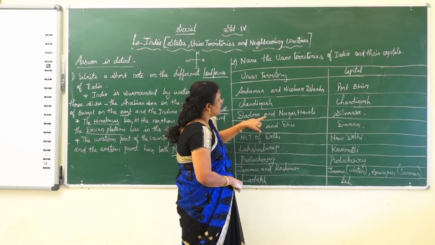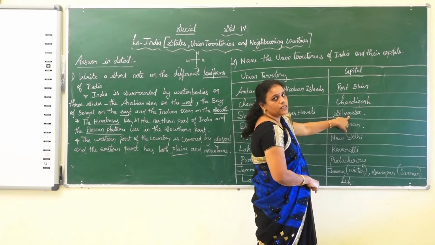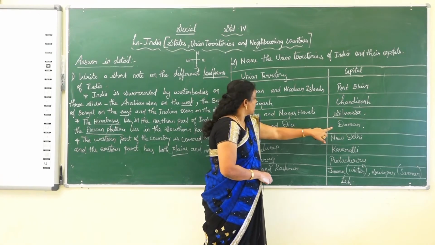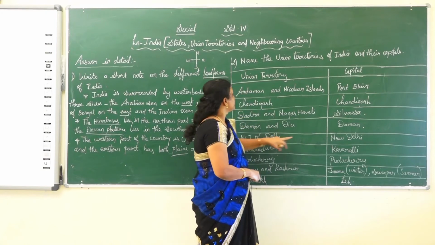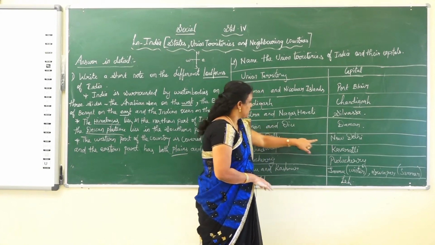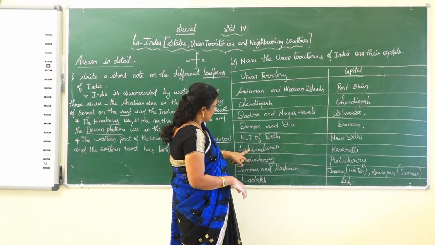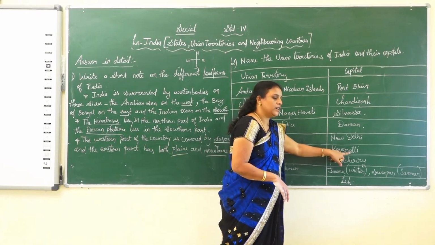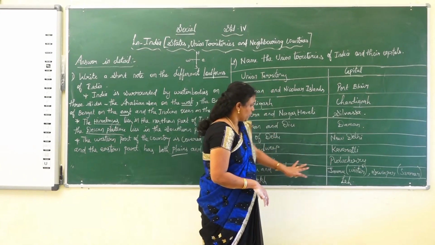Third one, Dadra and Nagar Haveli, the capital was Silvassa. Next one, Daman and Diu, the capital was Daman. Then the NCT of Delhi, the capital was New Delhi. Then the next union territory is Lakshadweep. The capital for Lakshadweep was Kavaratti. Then Puducherry, the capital was the same, Puducherry.